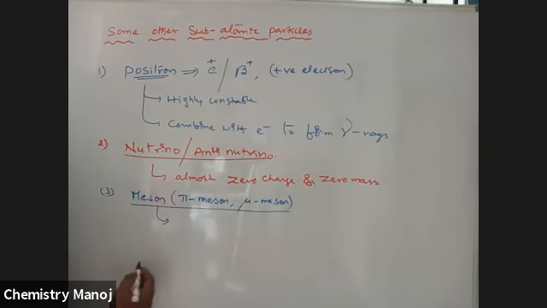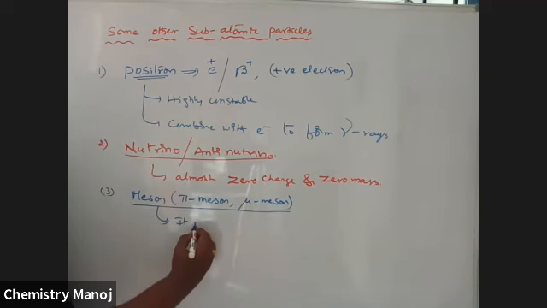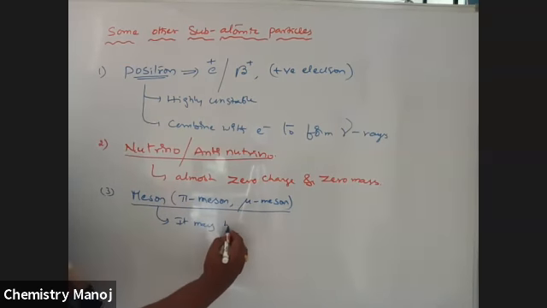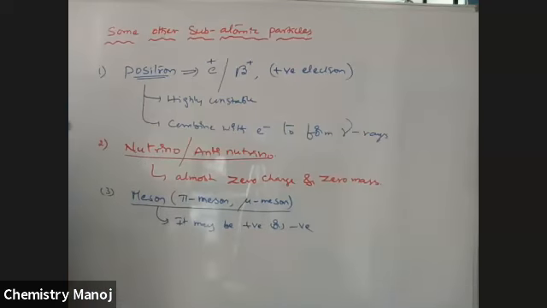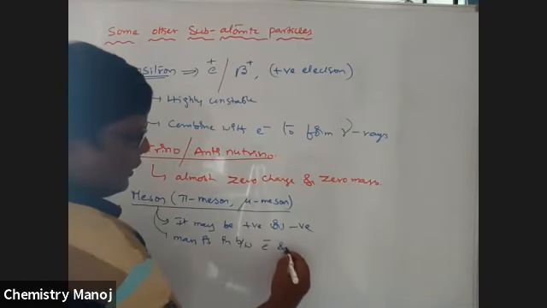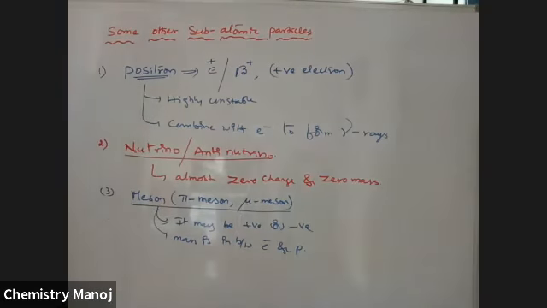Mesons may be positive or negative; any charge is possible. Their mass is in between electron and proton. So they can have either positive or negative charge.